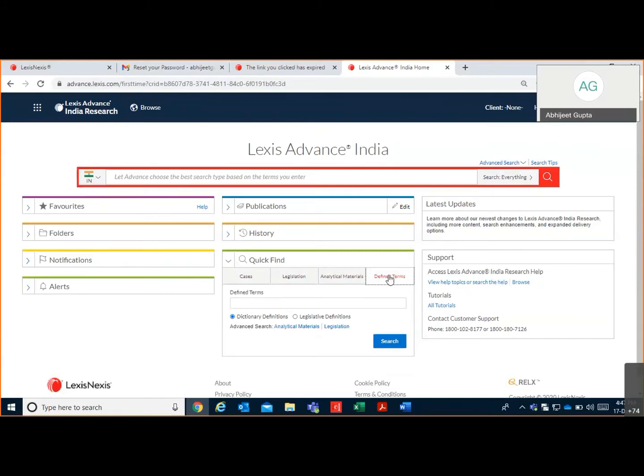Defined terms means we provide one dictionary called the P. Ramanatha Aiyar Law Lexicon, which is part of your subscription. You can put any legal word and find its dictionary definition here only. Now I can begin with keywords.